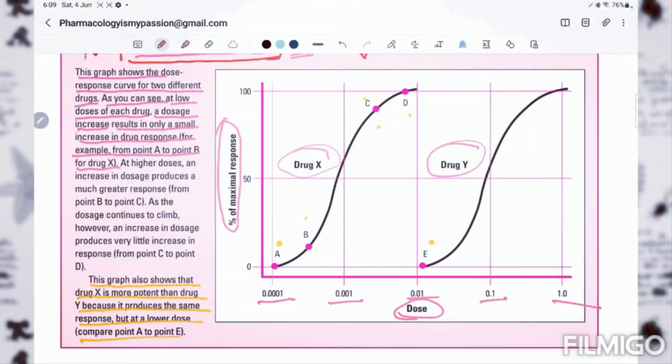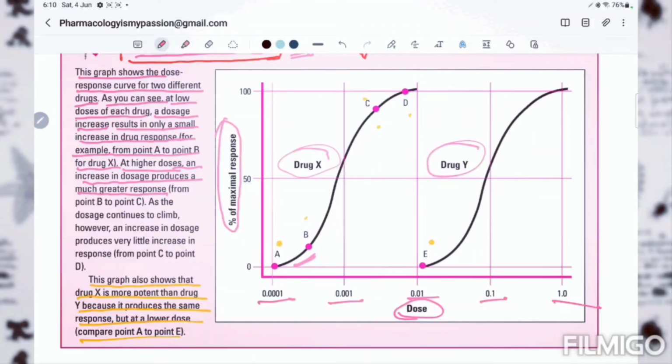Okay, here we increase the dose, so there is a little increase in the drug response from point A to point B. At higher dose, an increase in dose produces a much greater response. That means if we increase the dose, it produces a much greater response from point B to point C.